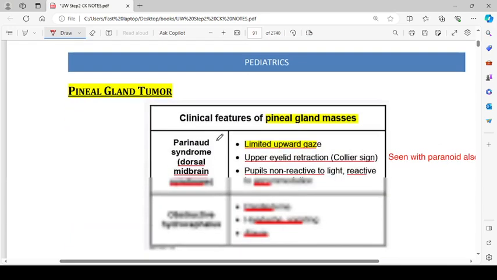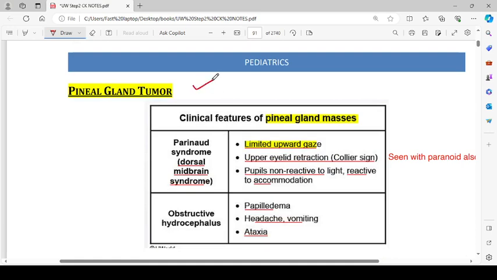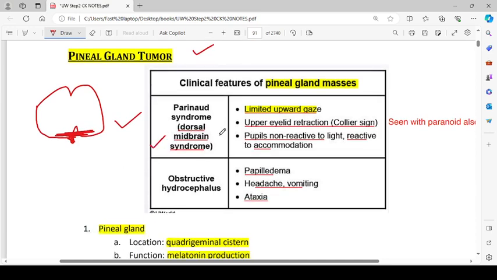The next thing is about the pineal gland tumor. So, the clinical features of the pineal gland masses. There are two classical features. The first one is Parinaud syndrome, dorsal midbrain syndrome. Why so? Because suppose this is the midbrain, something like this. So the pineal gland is situated right over here. So if there is any tumor, it can compress the dorsal midbrain as well. So that is why it can cause Parinaud syndrome and obstructive hydrocephalus.